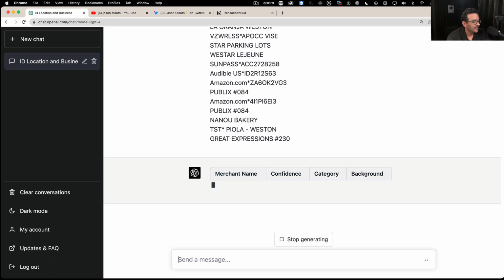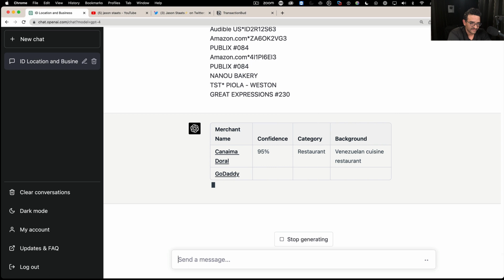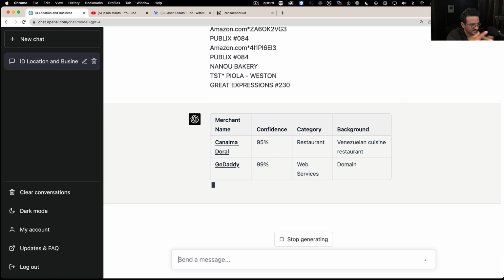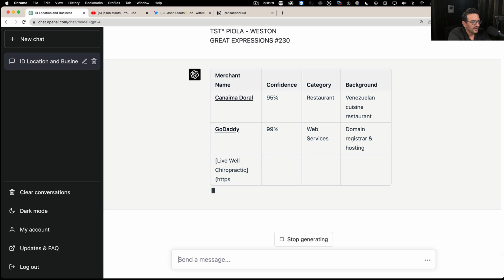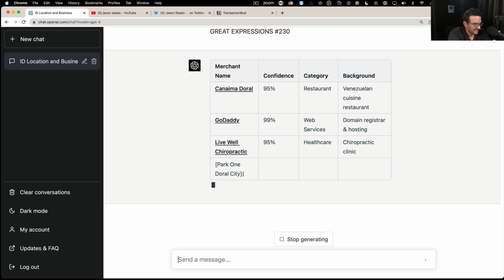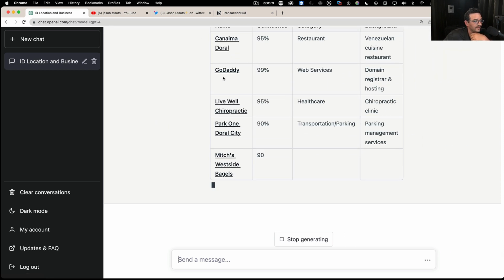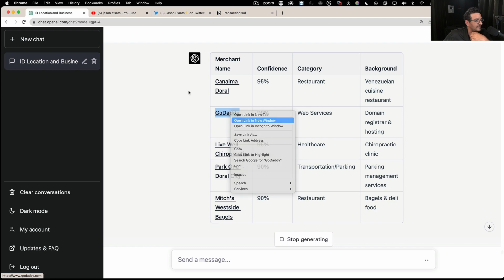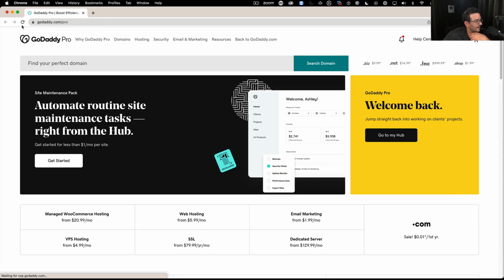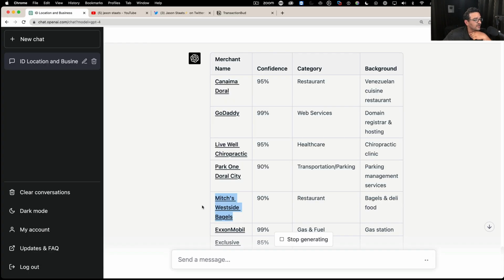So we got merchant name, which is a cleaned up version of the merchant name, not exactly how it comes to the credit card. Confidence level, this is how confident it is that it's guessing correctly. The category, and in the background it basically does some research on the payee, if that's in the grand scheme of knowledge that ChatGPT has, and it adds the actual hyperlink to each of the payee names. So if I click on any of these payee names, it opens a new window with their particular website. Let's go in there. There it is. Okay, so that's pretty cool too.